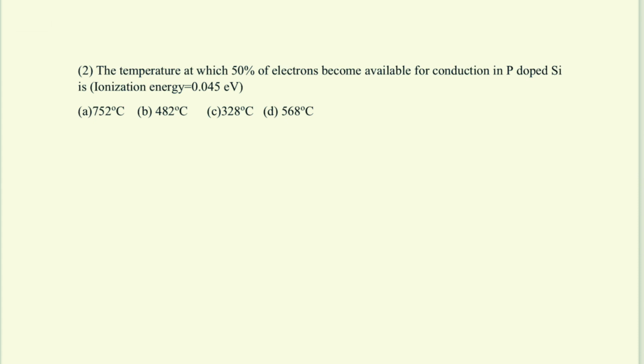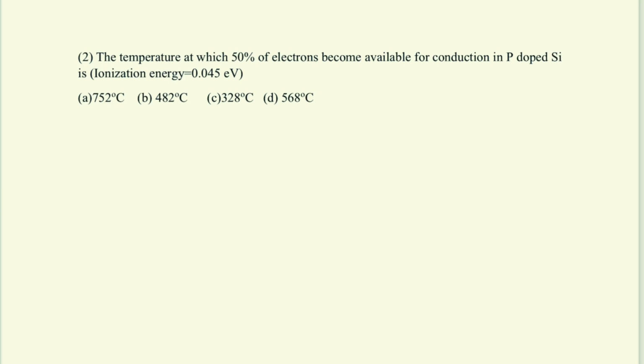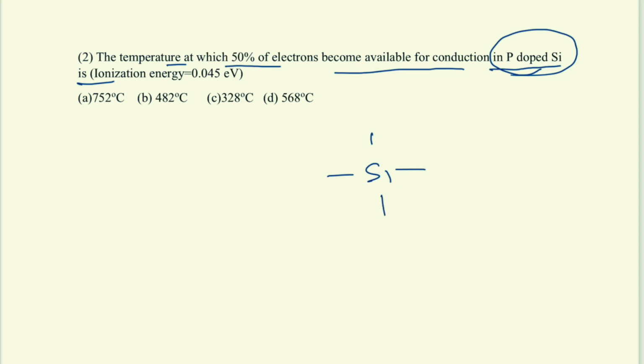So it is almost a similar problem in a different way. What they are telling is: the temperature at which 50% of the electrons become available for conduction in phosphorus doped silicon. So far we have learned about the intrinsic semiconductor, but what is happening in phosphorus doped silicon? Phosphorus doped silicon means we have silicon, we know it is tetravalent, so they are connected like this.